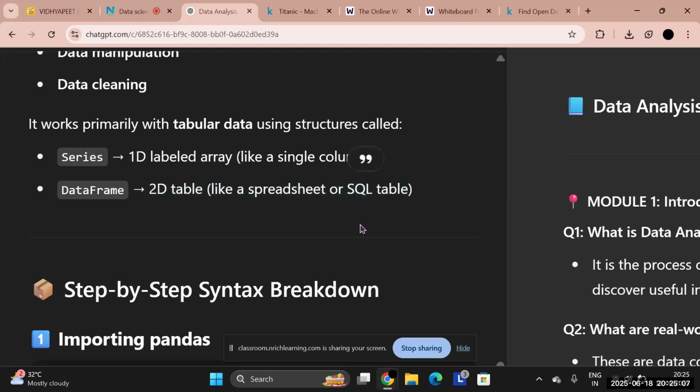You know what SQL is? SQL is again an important skill every data science student should know, and I don't know if you are learning it or not, but you should start learning SQL as well. After Python you should go on to SQL and start learning it. Basically what SQL does is it helps us make tables in the back end. It is basically a database.